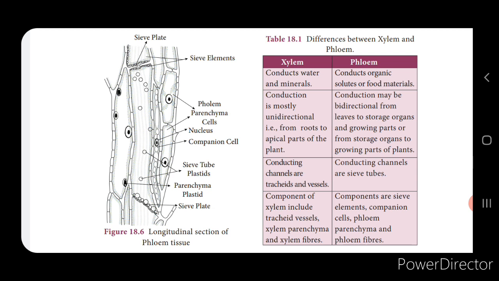Next are the companion cells. The sieve tube is accompanied by the companion cell, and it will be of equal length to that of the sieve tube. It will also be elongated since it is attached to the sieve tube. These companion cells consist of nuclei. You can see in the picture, isn't it? It consists of nuclei. Next is the phloem parenchyma. These are also living cells. They consist of cytoplasm and nuclei. The main function of the phloem parenchyma is to store the food material.